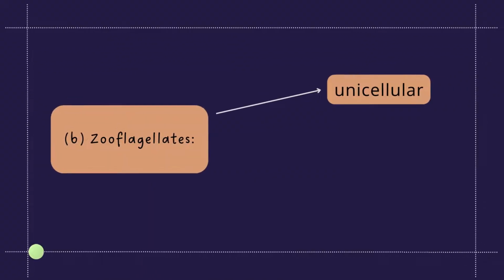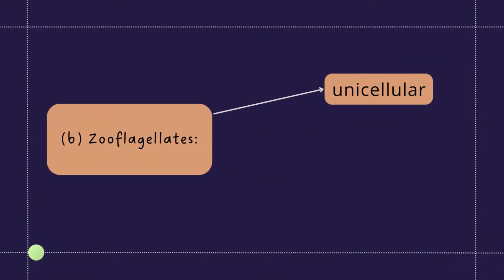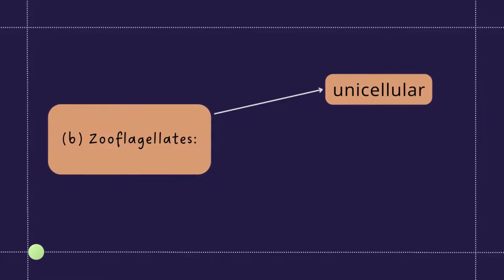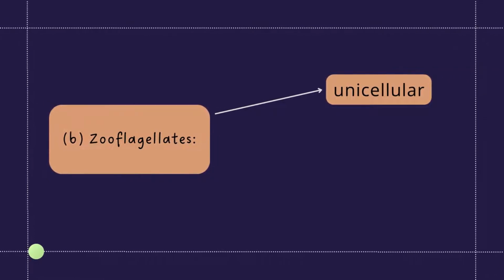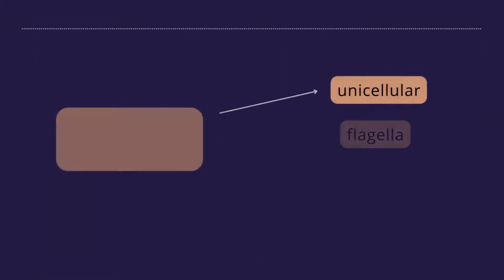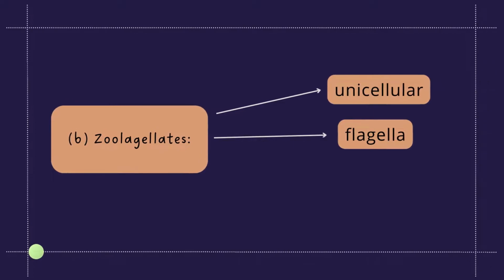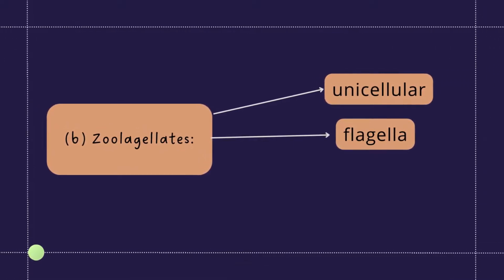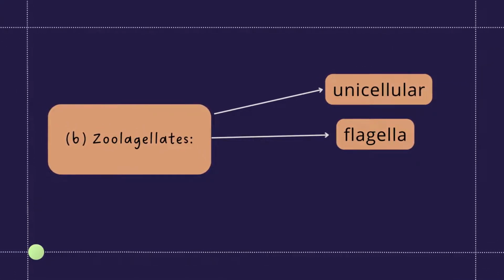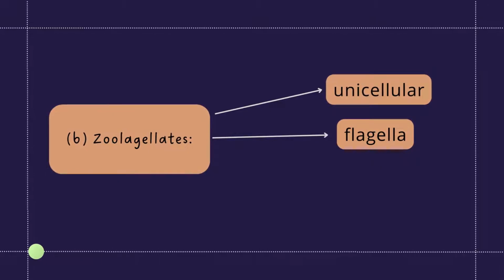The next category is zooflagellates. Zoo means animal, flagellates means having flagella. These protists are mostly unicellular. A few are colonial organisms with spherical or elongated bodies with a single central nucleus. As their name indicates, they possess from one to many long whip-like flagella that enable them to move.